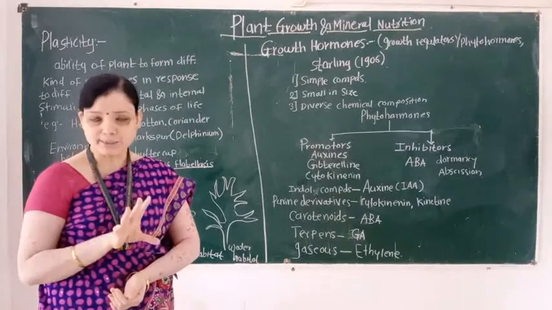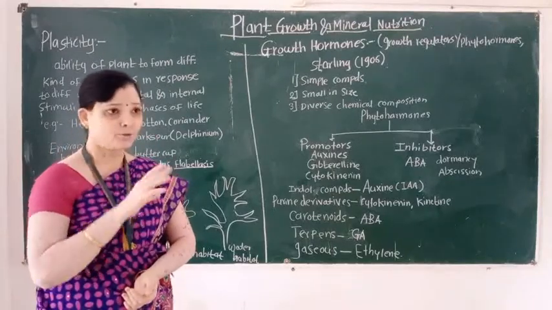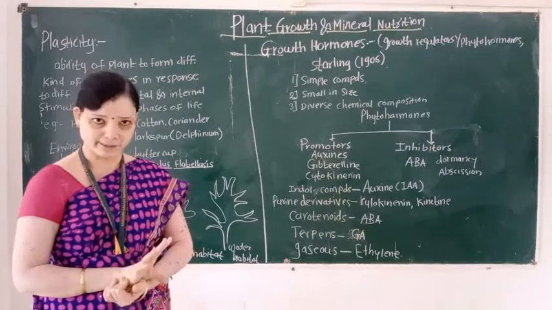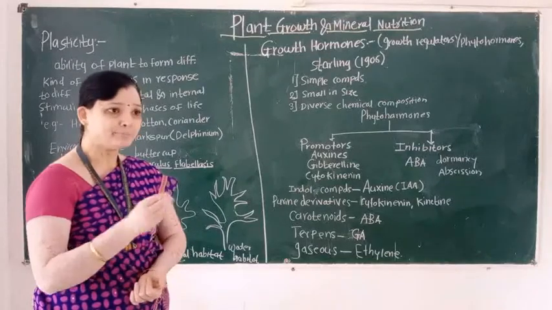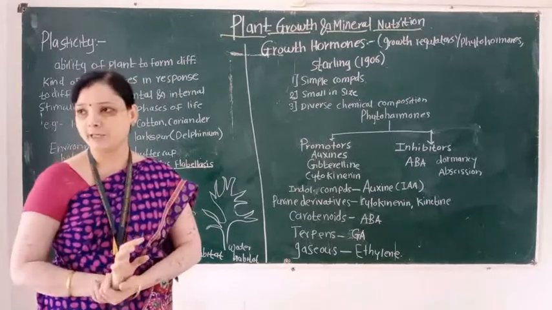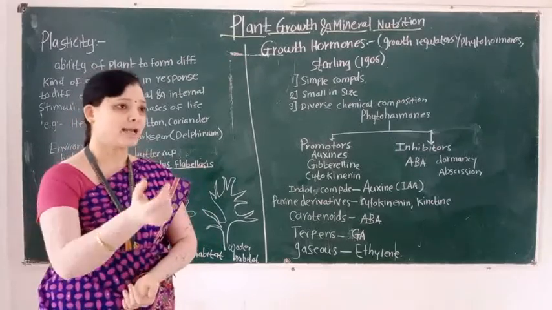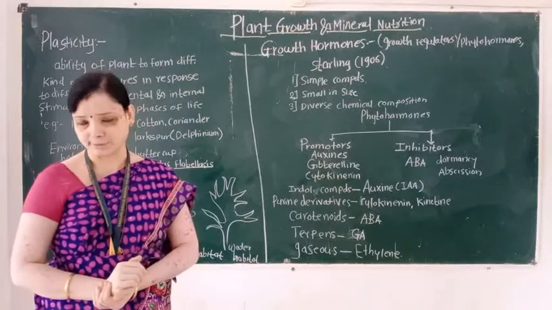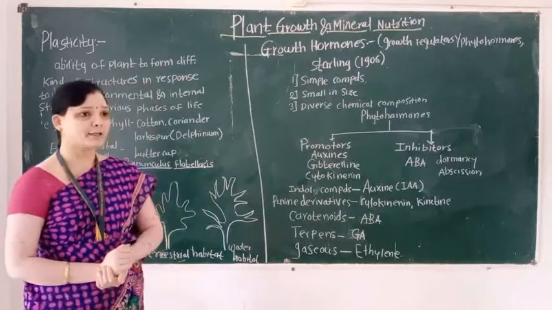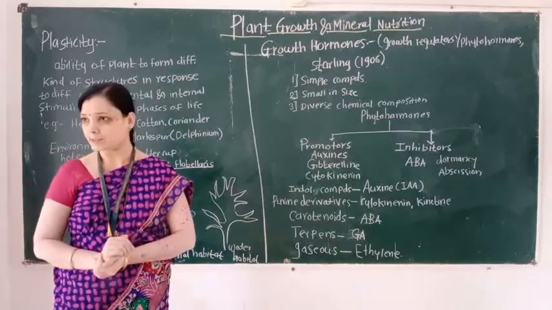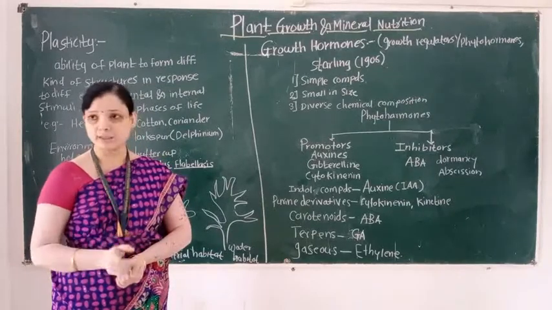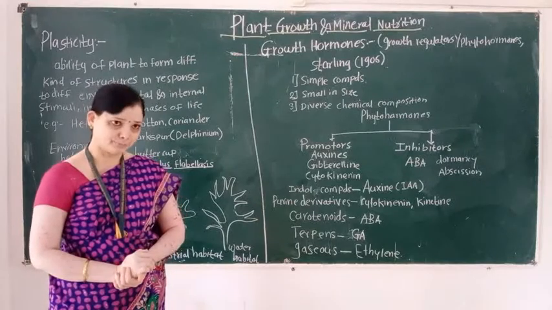Promote means they enhance or accelerate the rate of the physiological activities, and inhibit means they suppress or stop the various physiological activities that take place in the life of the plants. So plant growth regulators are classified into how many types? They are classified into two types. First type is known as promoters and second type is known as inhibitors.